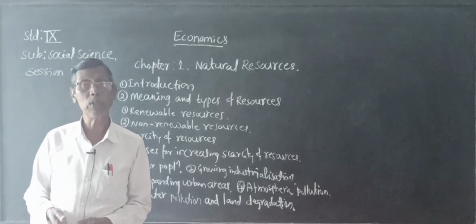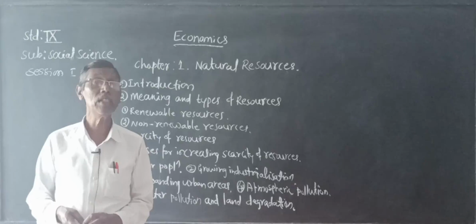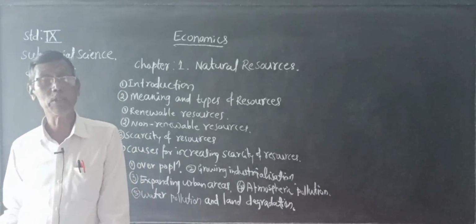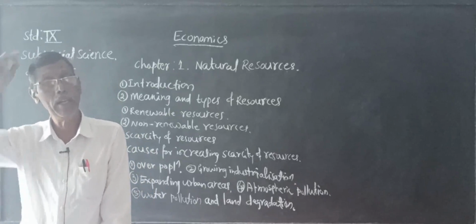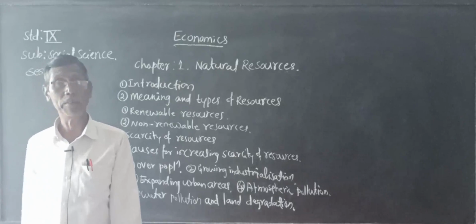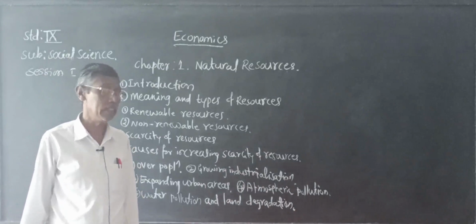Then they also require crude oil. Crude oil is also needed for the industries, and they also require an abundant supply of water, resulting in the emptying of minerals, oil wells and water resources.